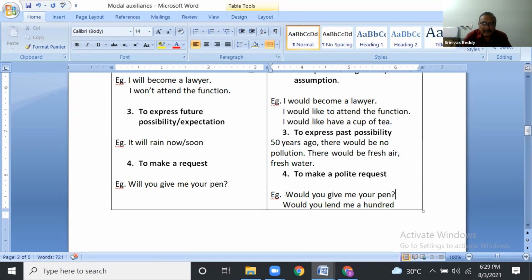At least we can use "would you give me" here. So in a request, we can say, will you give me? Can you give me? Would you give me? Could you give me? We can use all. But "will you" is impolite. "Can you" is just acceptable. "Would you" is polite. "Could you" is the most polite one.